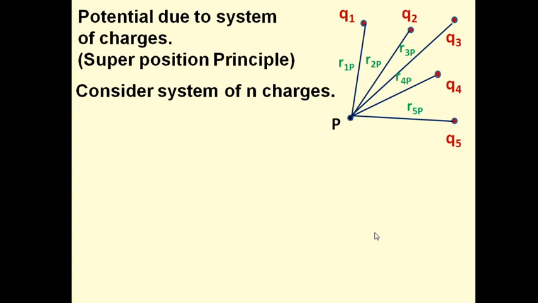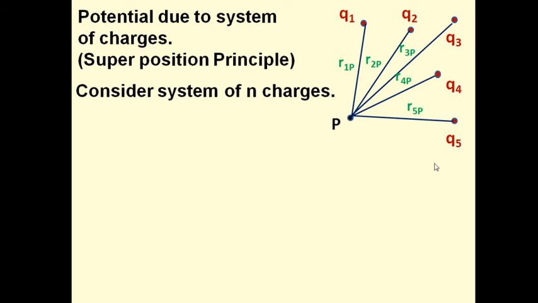Now next thing we are going to see is potential due to a system of charges. In short, it is the superposition principle. For that we will consider a system of n charges, a group of charges. For the sake of simplicity, we will consider 5 point charges: q1, q2, q3, q4 and q5. P is the point at which we have to find the total electric potential. For that we require the distance, displacement vector, also position vector. The distance is r1p, that is the distance of P from q1 charge, r2p from q2, r3p from q3, r4p from q4 and r5p from q5 charge.